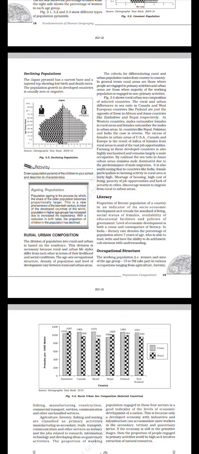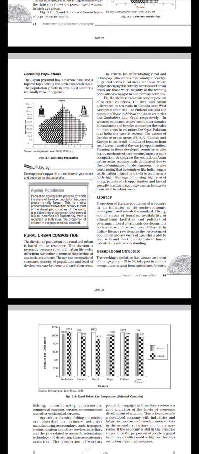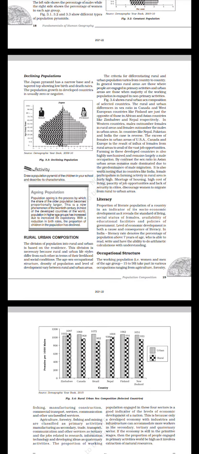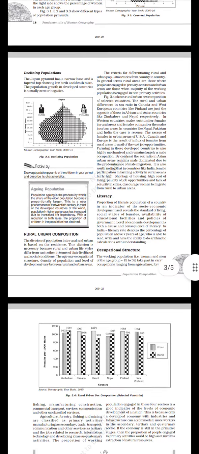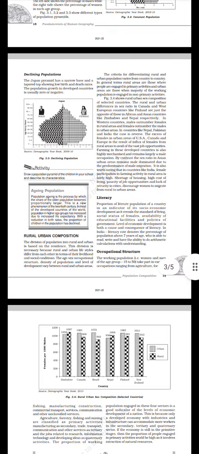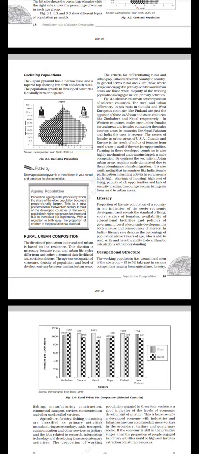Rural urban composition. The division of population into rural and urban is based on the residents. This division is necessary because rural and urban lifestyles differ from each other in terms of their livelihood and social conditions. The age, sex, occupational structure, density of population, and level of development vary between rural and urban areas. The criteria for differentiating rural and urban population varies from country to country. In general terms, rural areas are those where people are engaged in primary activities, and urban areas are those where the majority of the working population is engaged in non-primary activities.